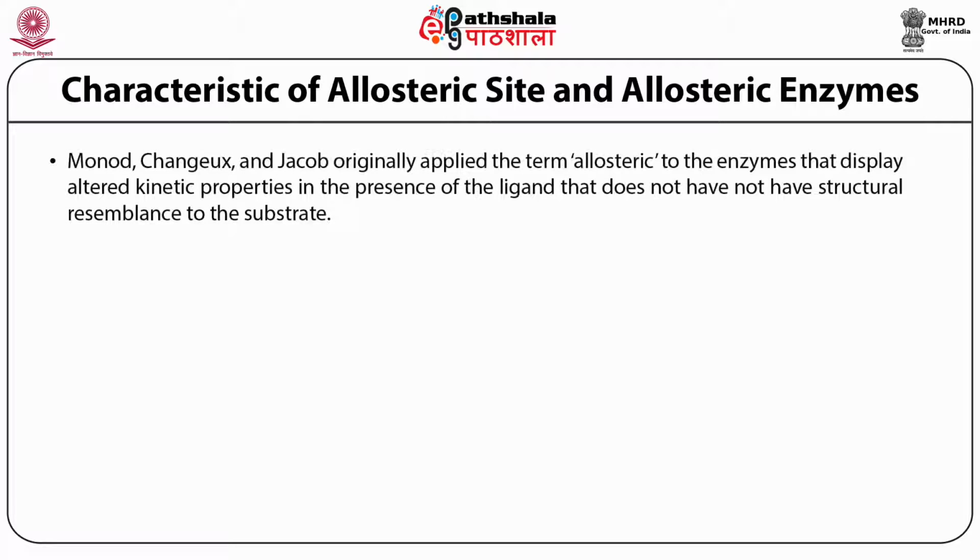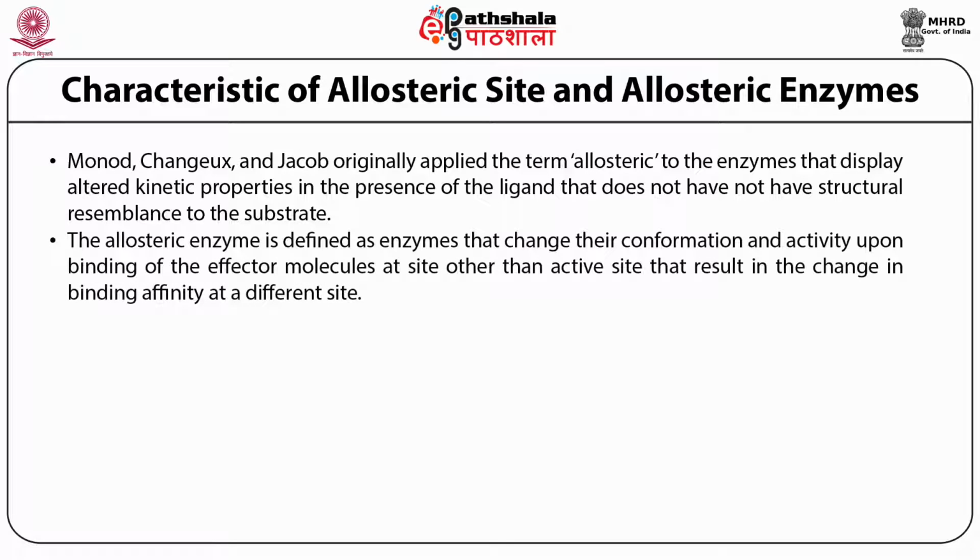Monod, Changeux and Jacob applied the term allosteric to the enzyme that displays altered kinetic properties in the presence of a ligand that does not have any structural resemblance to the substrate.